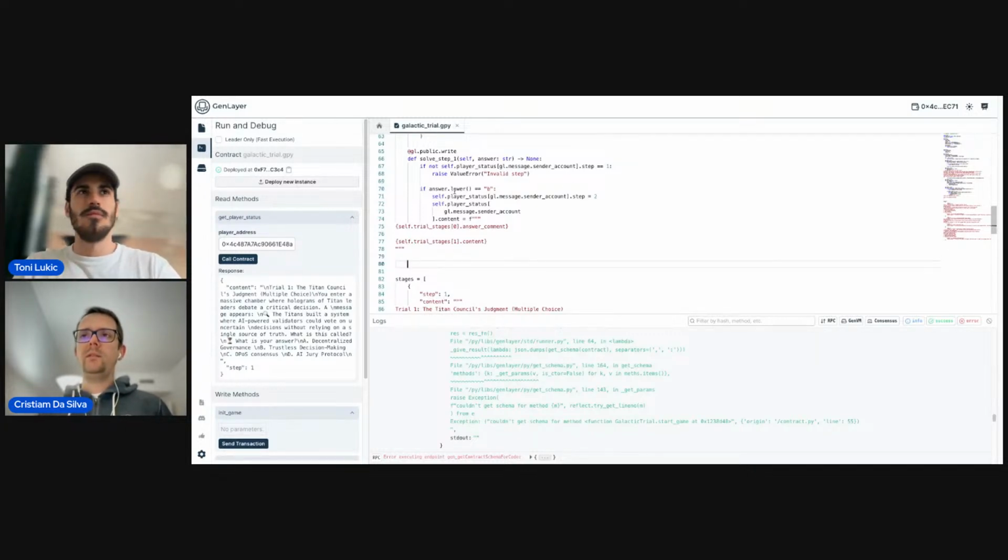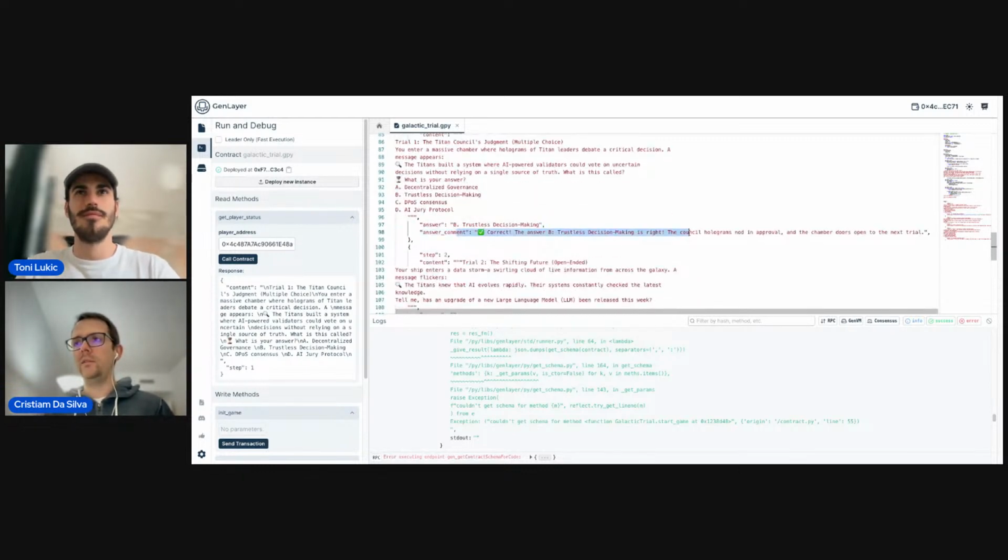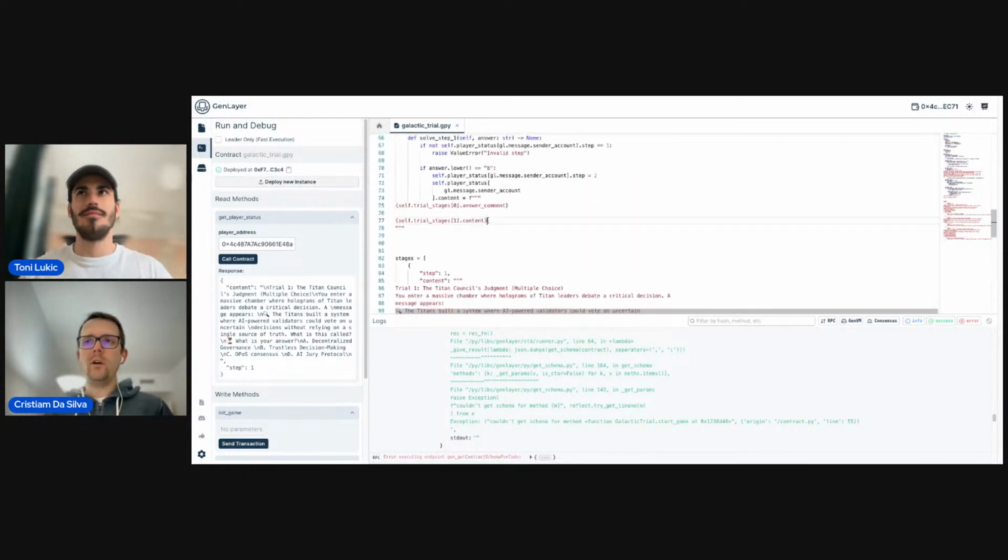So in this case, if the answer is correct, very strictly, the player moves to the next one, and what we are doing is getting this answer comment, about, oh, you're right, this text that we can see here, and we also add the next stage content, so they know how to solve the next one. Okay, makes sense.